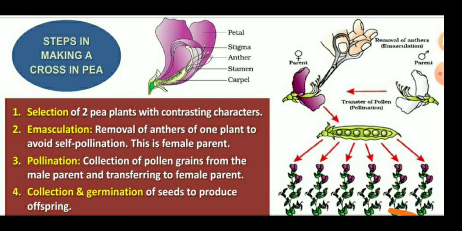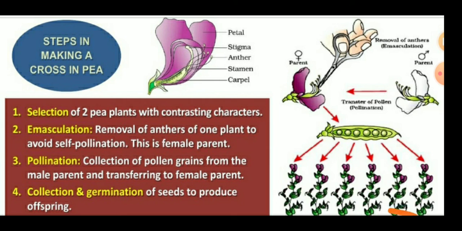In the emasculation process, the male part, or the anthers, of one plant is removed to avoid self pollination, and this is the female parent. So cutting down of the anthers is called emasculation.